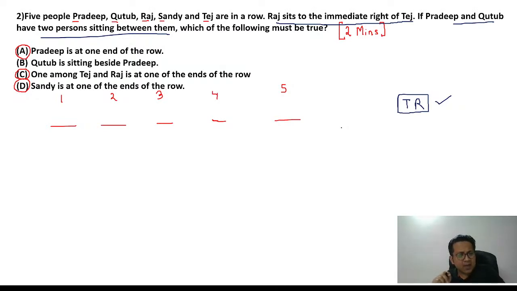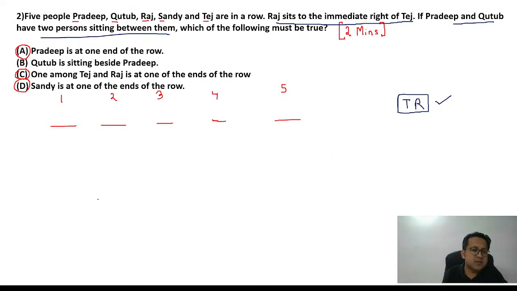So I think I can start from here, right? P and Q have 2 people between them. I have just 2 statements: R is to the immediate right of T, and P and Q have 2 people between them. Now, where to start? What you can do is draw the possibilities. There are many possibilities. I don't have a choice.